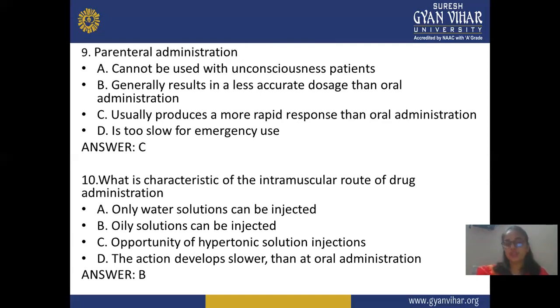Only water solutions can be injected is an incorrect answer. Oily solutions can be injected, because the intramuscular route is mainly used for oily solutions, oily suspensions, or oily formulations. Hypertonic solution injection is also wrong. And the action developing slower than oral administration is also wrong.